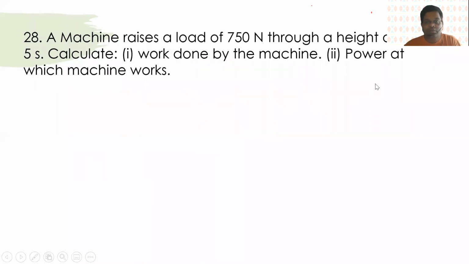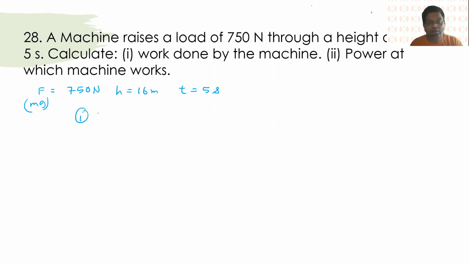This is question number 28. A machine raises a load. The weight is given as 750 Newton, so we call it force or mg, to a height of 16 meters and time is 5 seconds.